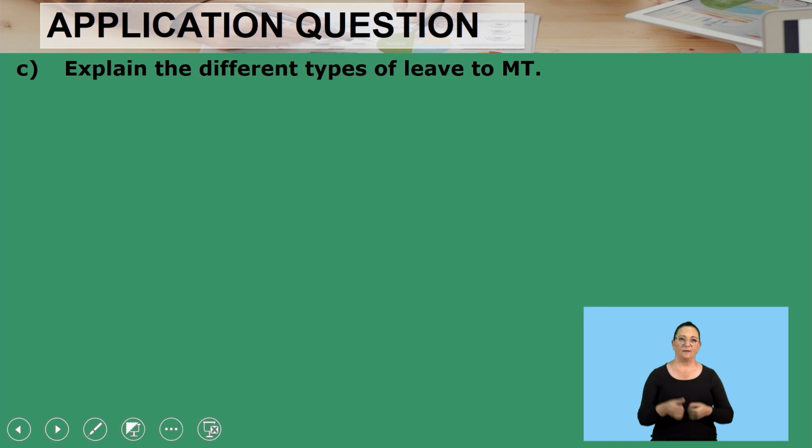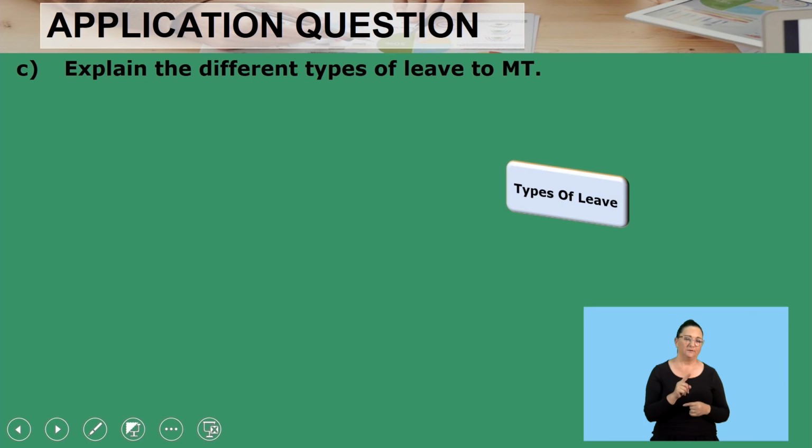And then we move on to the third question. It says, explain the different types of leave to MT. What are those different types? Now, we're not talking about just provisions. The types of leave is a provision on its own. So what are the different types of leave that we have under these provisions of the BCEA? Yes, we've got more types of leave, more than one, more than two, more than three, more than four types of leave. So let's name them, explain them.